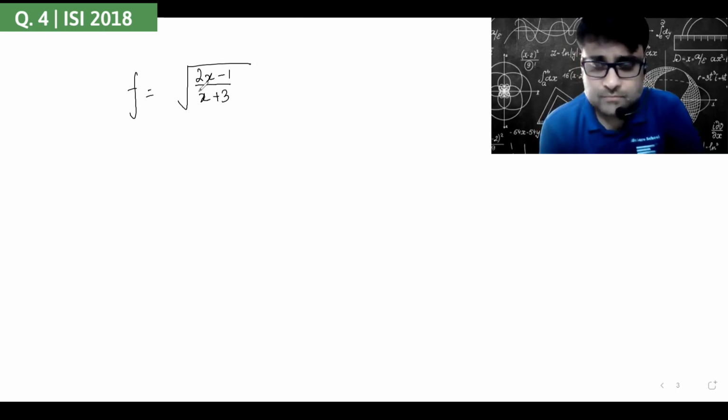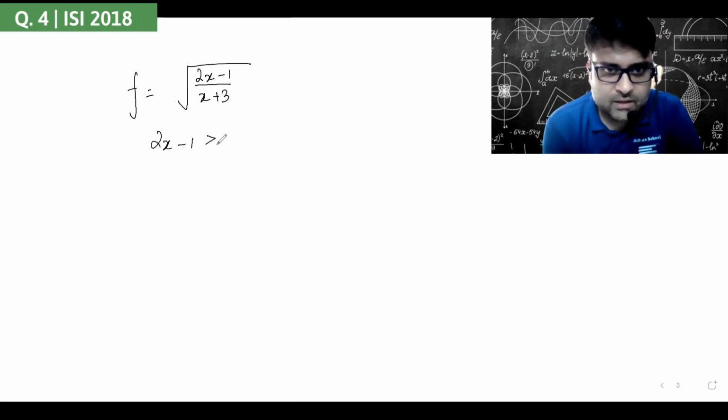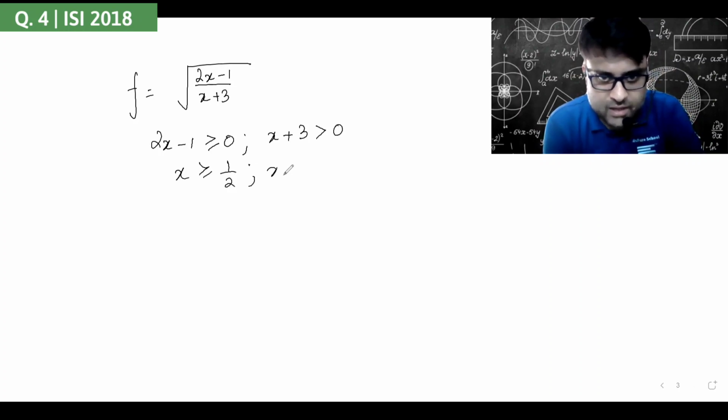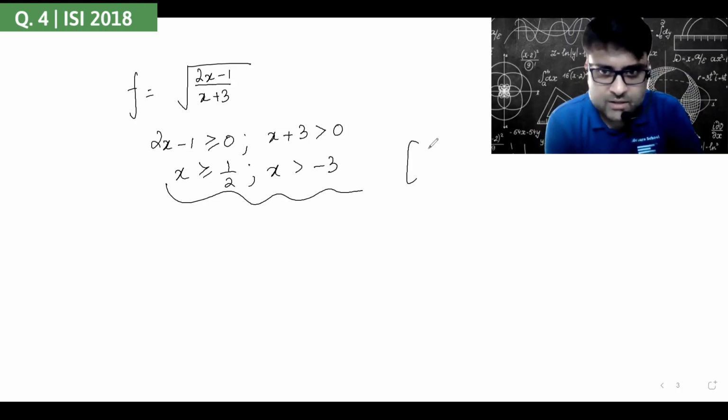So firstly, this inside thing has to be positive. So 2x minus 1 greater than or equal to 0 and x plus 3 greater than 0. Positive by positive will be positive. So that basically means x is greater than or equal to half and x greater than minus 3. If I combine both of them, it should be half to infinity.